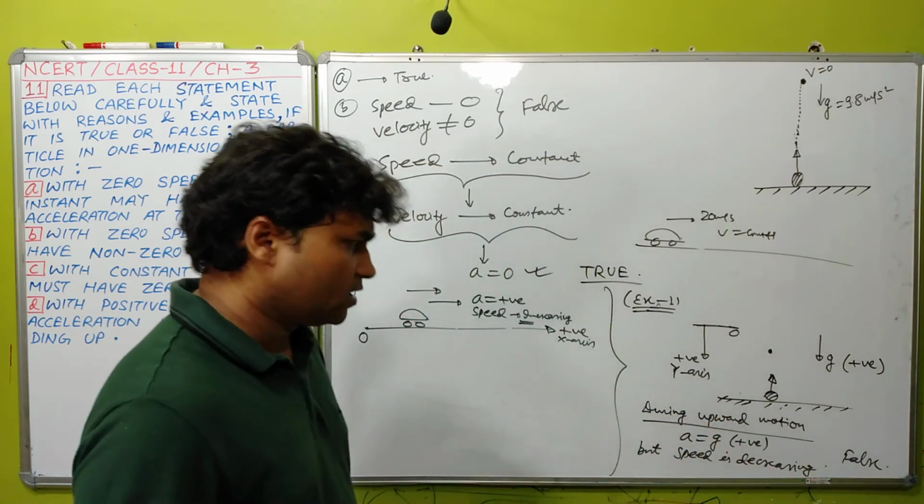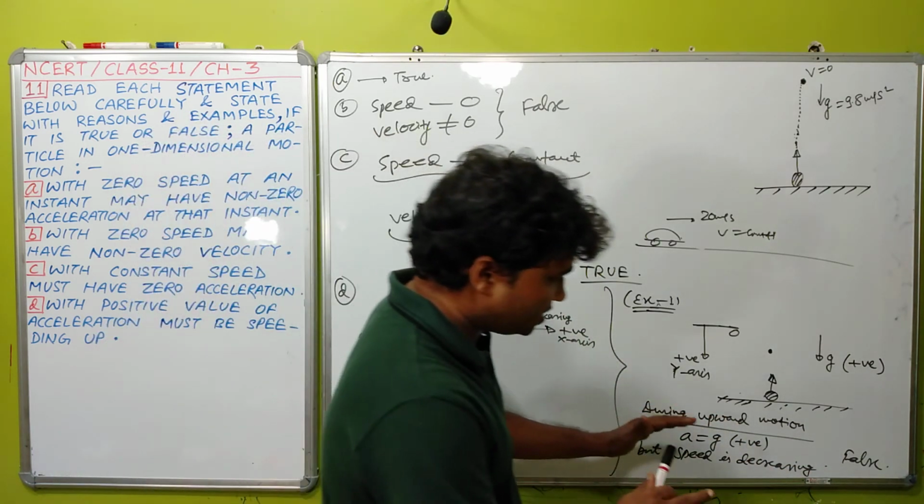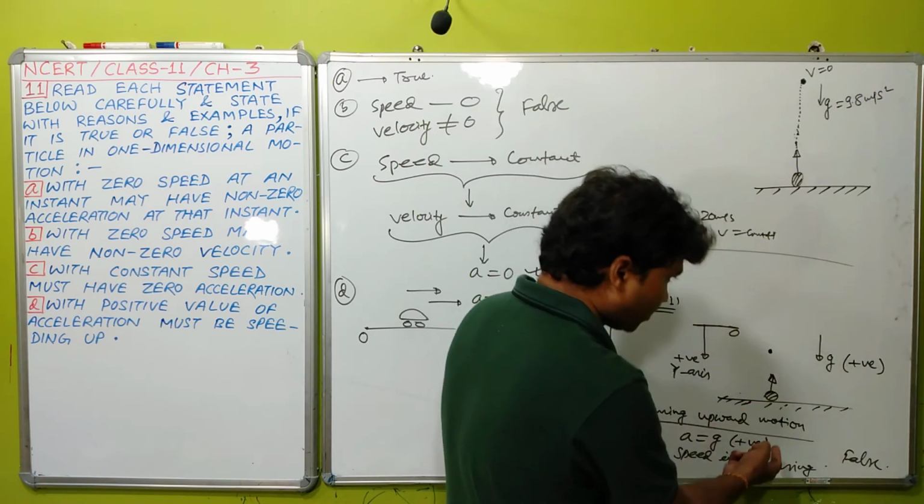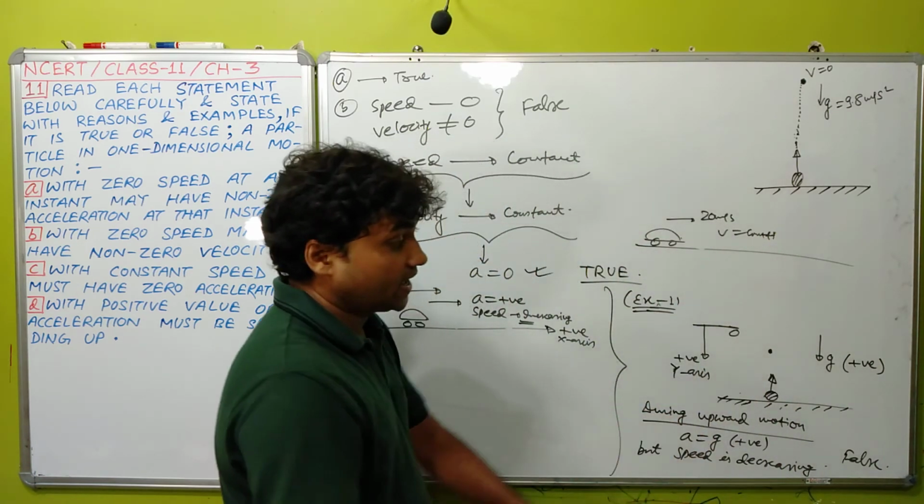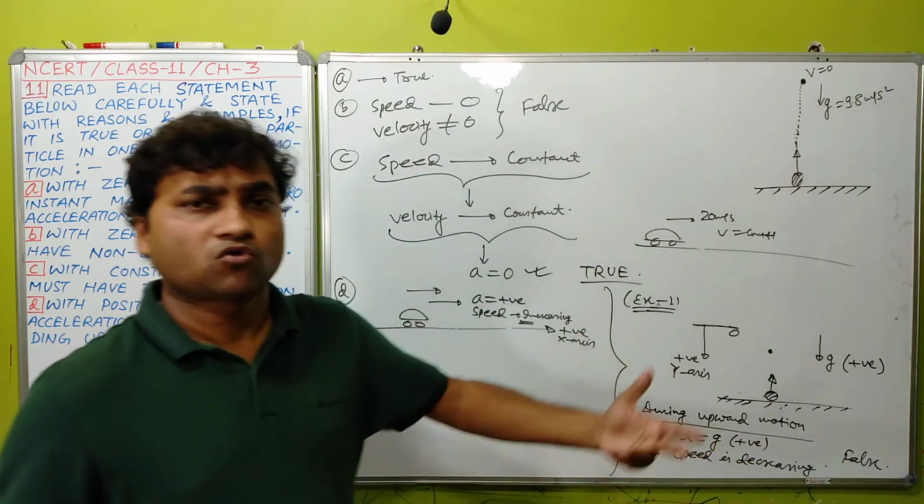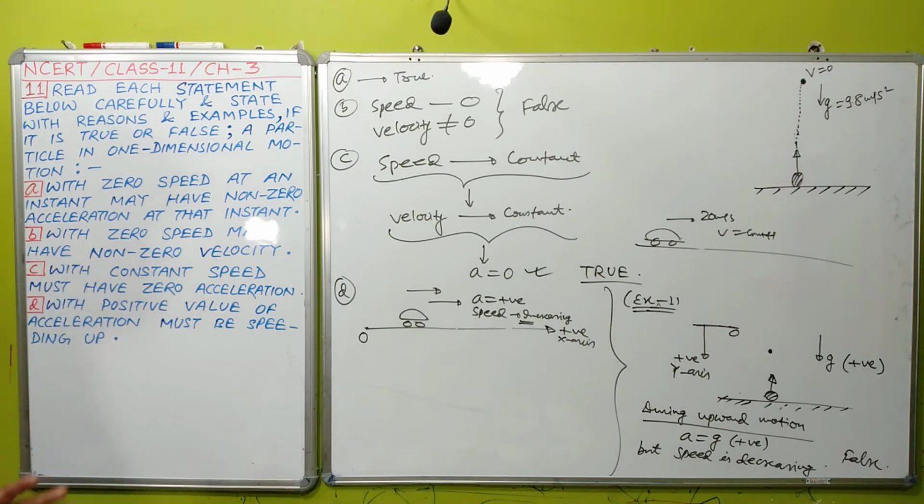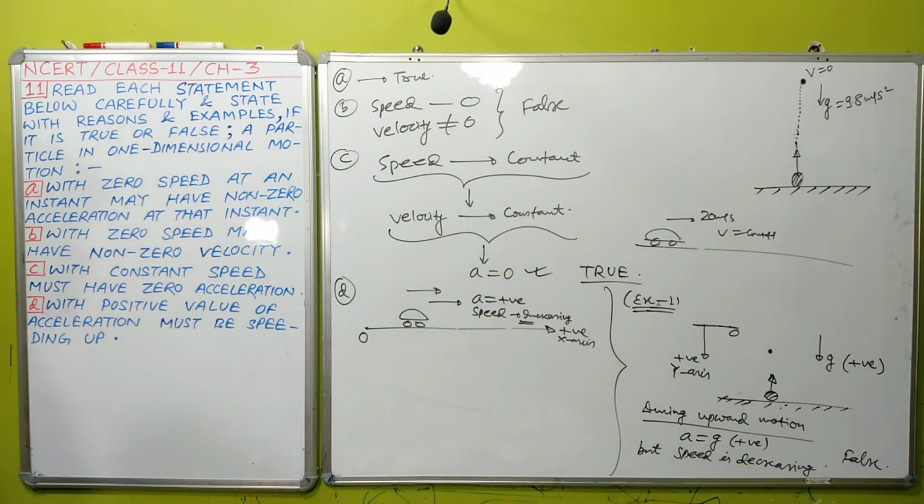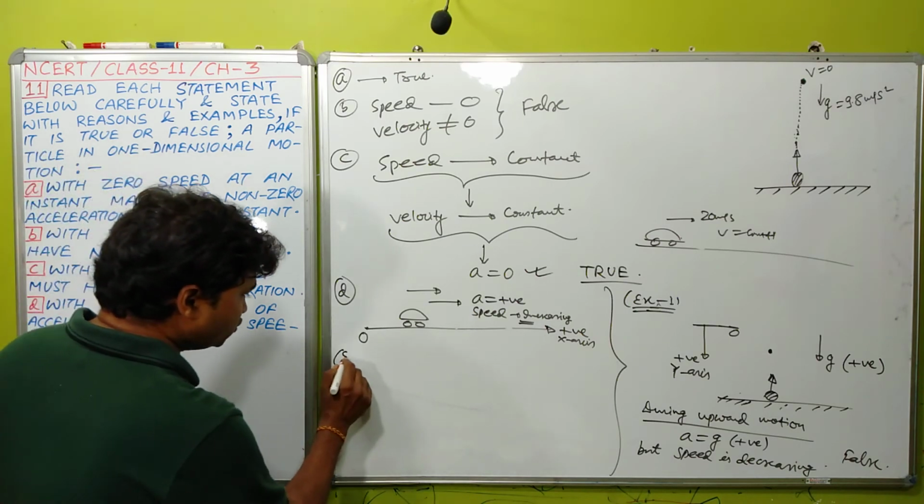Okay, student? But in the same example, during downward motion, acceleration is positive and speed is increasing. Then in downward motion this statement would be correct. But in general we can't say, and so this statement is false. Let us take another example, student. Example 2.